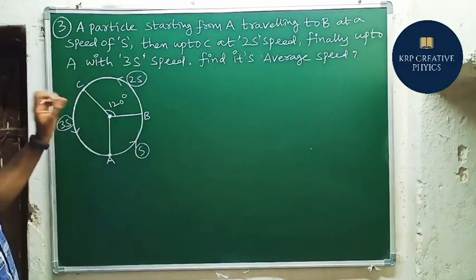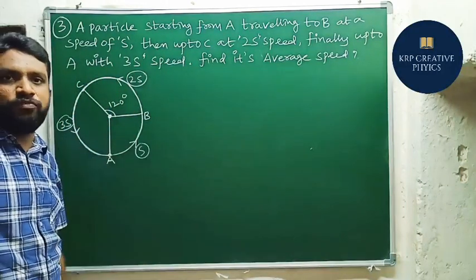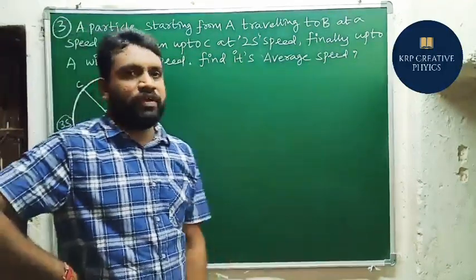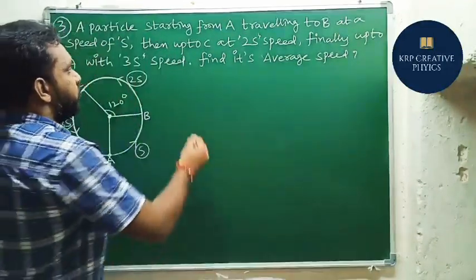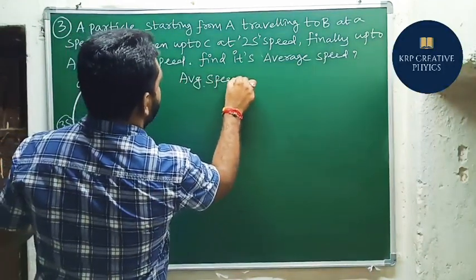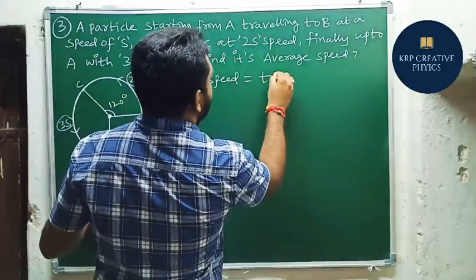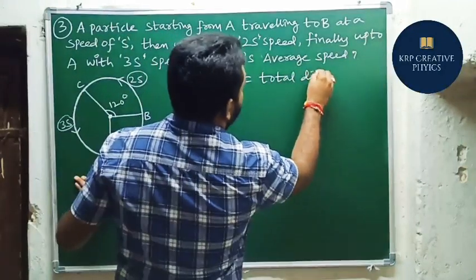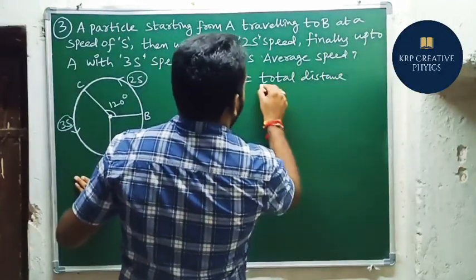So based on this given information, we need to find average speed. So that is the question. What is the principle first of all to find average speed here? Average speed equals total distance by total time.